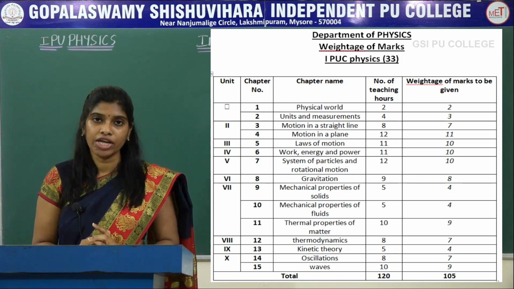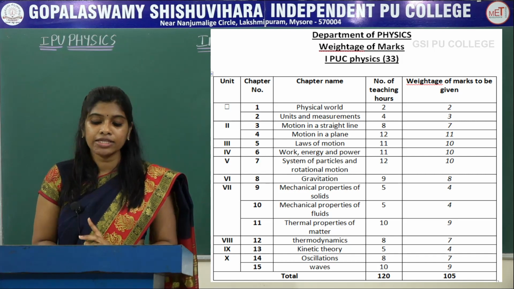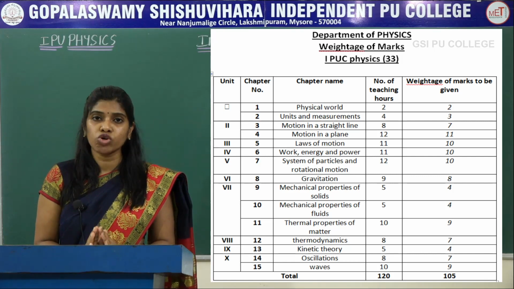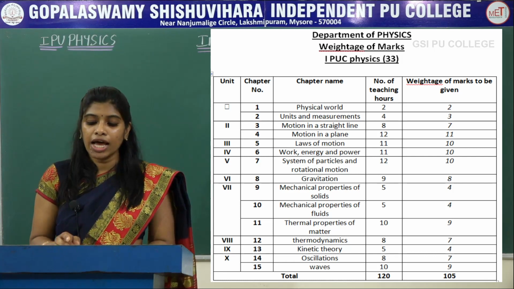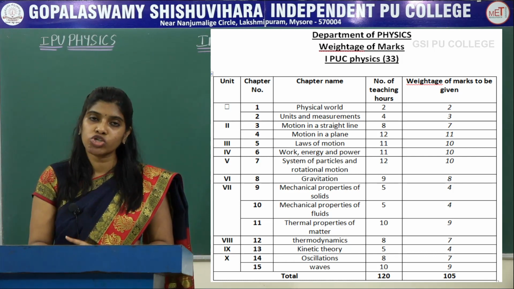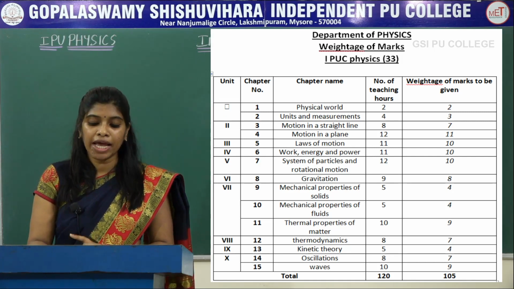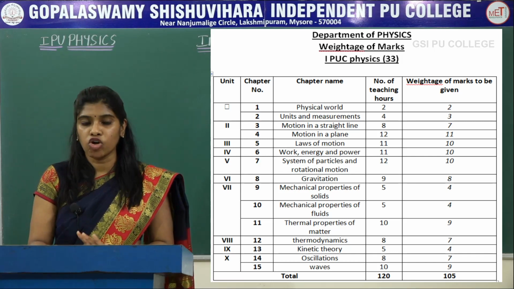Coming to the second unit, it covers 2 chapters again. Chapter 3 is motion in a straight line and chapter 4 is motion in a plane. Both chapters describe the motion of objects in 1 dimension and 2 dimensions. The number of teaching hours for motion in a straight line is 8, weightage is 7. Motion in a plane has 12 hours of teaching and 11 marks will be allotted.